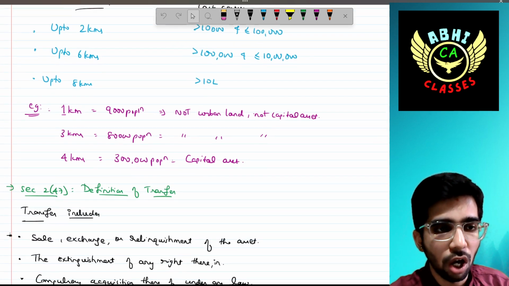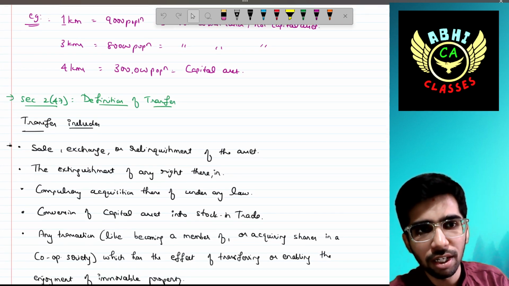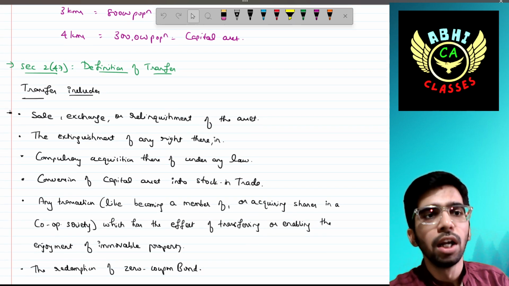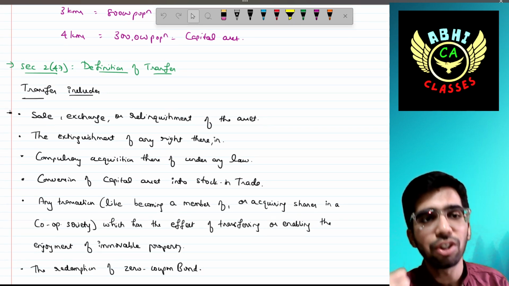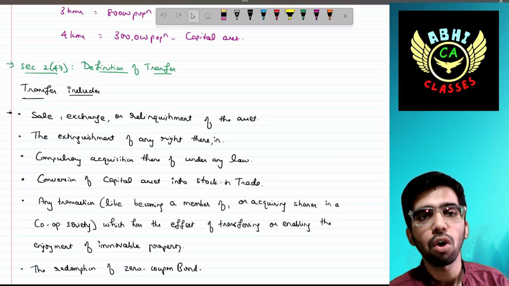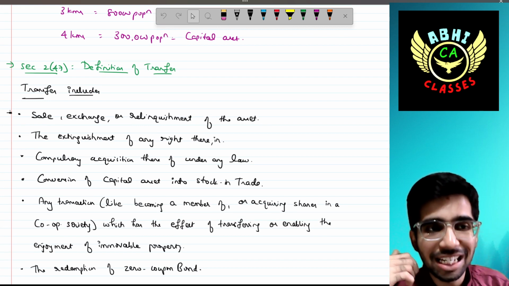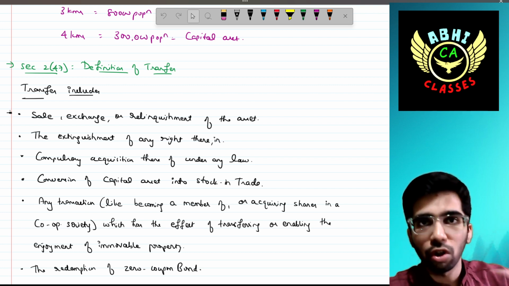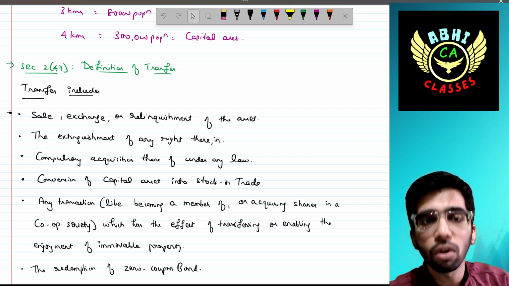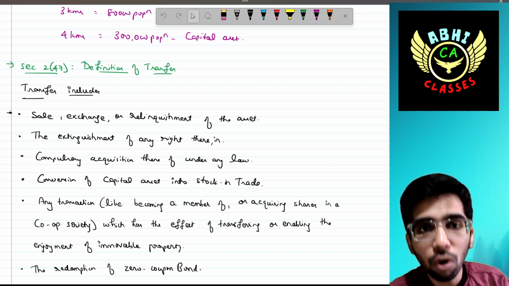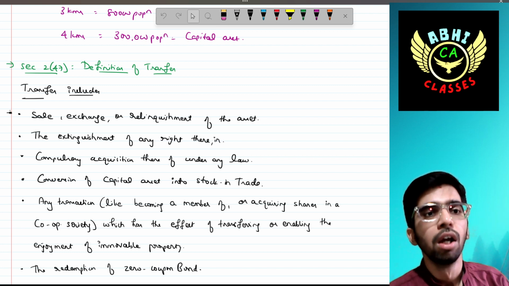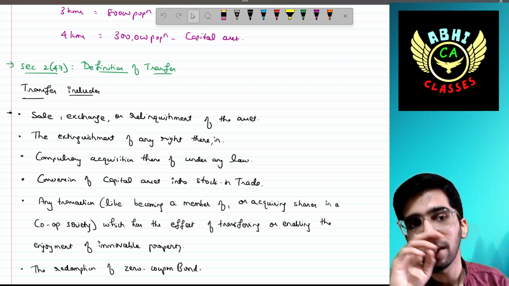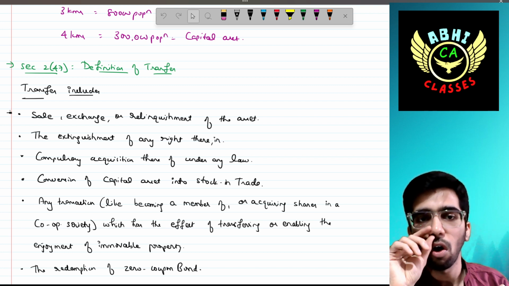Simple. Next, Section 2, subsection 47 discusses the meaning of transfer. Transfer includes the sale, exchange, or relinquishment of the asset. Relinquishment means leaving the liability over the asset. We are not having any control over the asset. It is called relinquishment. Then the extinguishment of any right therein, and the compulsory acquisition under any law.